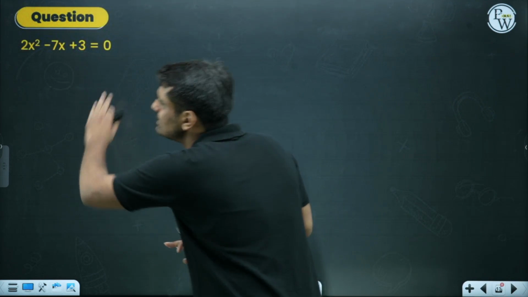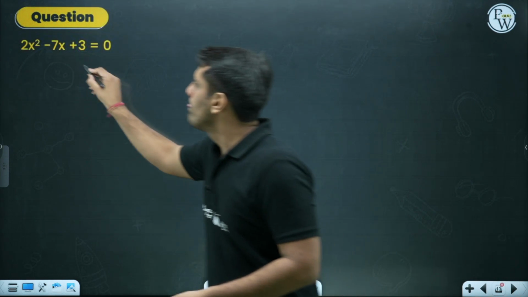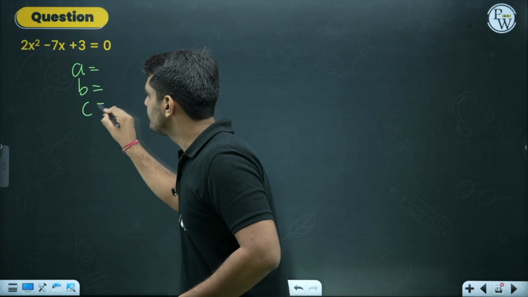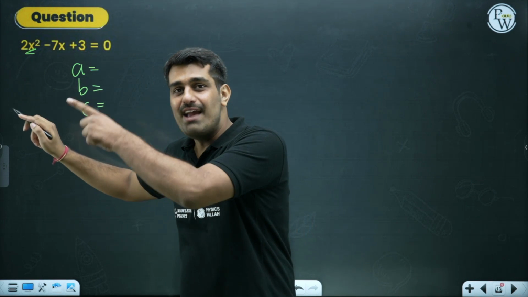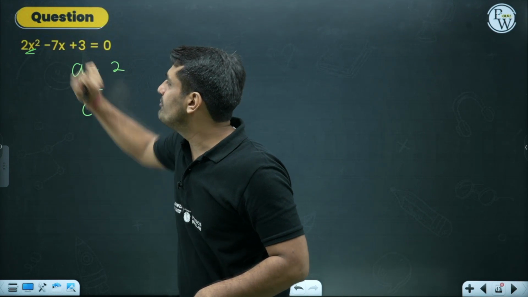The equation is given to us. What we need to do? We need to find out the values of A, B and C. A being the coefficient of x square, A has to be 2. B being the coefficient of x.